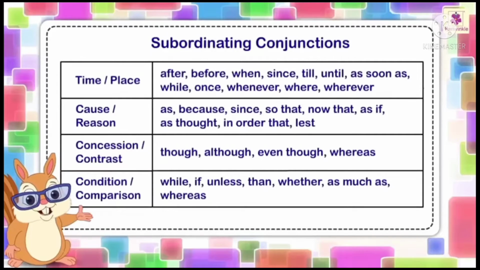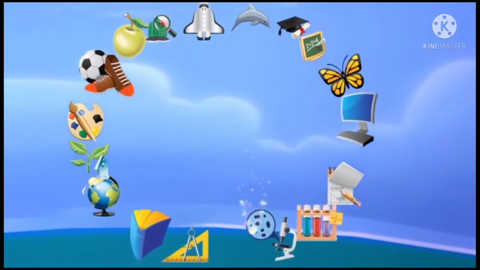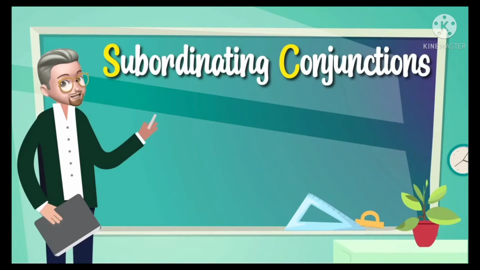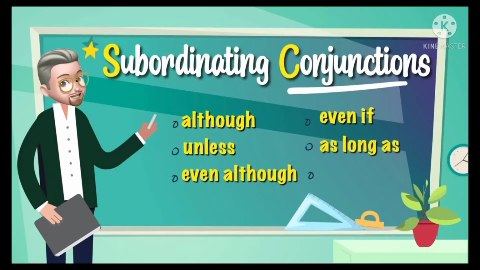The following words are called subordinating conjunctions. They have been listed alongside their categories. Subordinating conjunctions. Yes, like although, unless, even though, even if, as long as, and because. So let's get started.